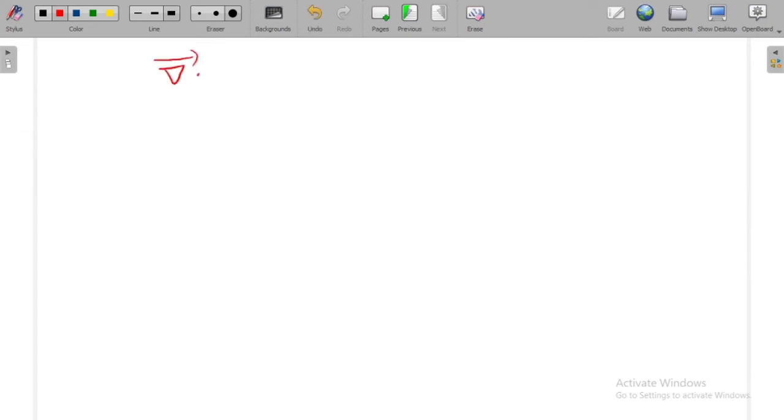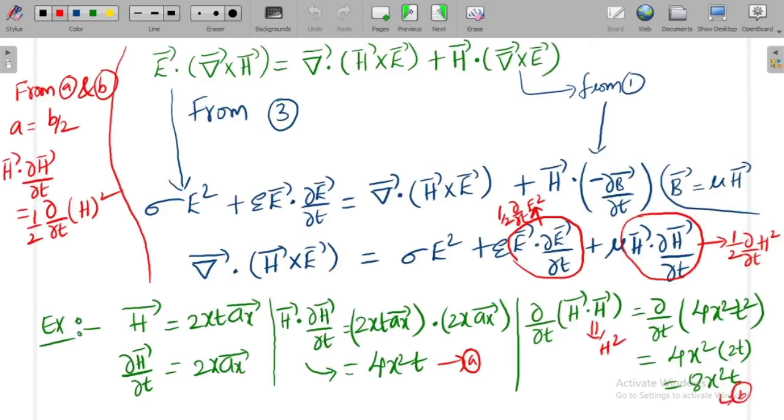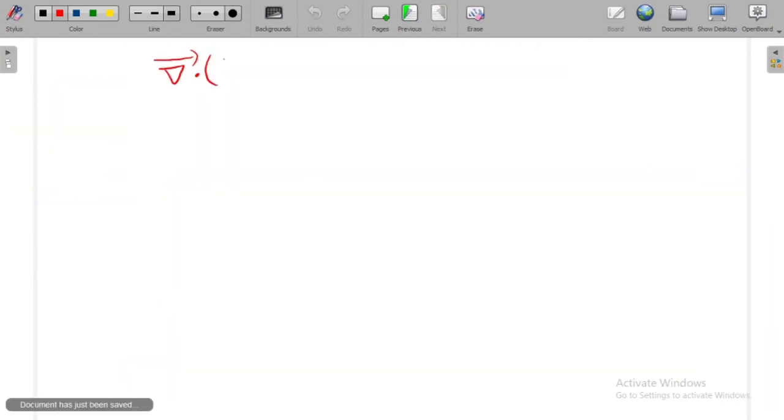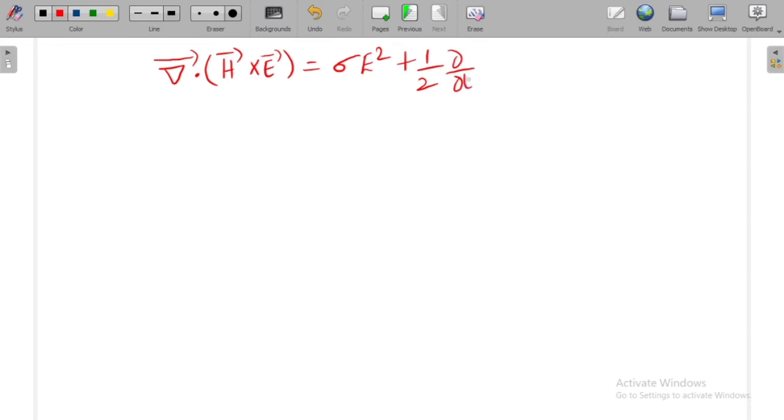So del bar dot H bar cross E bar is equal to sigma E square plus 1 by 2 dou by dou t of H square mu, I forgot mu, plus epsilon by 2 dou by dou t of E square. Is it right or not?